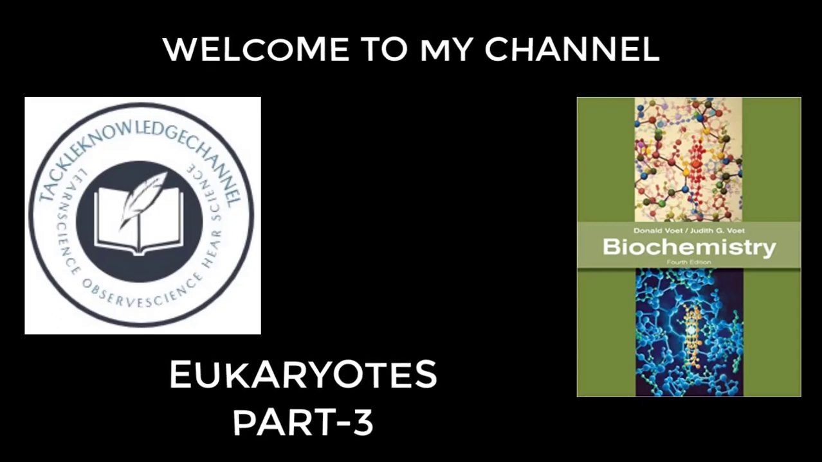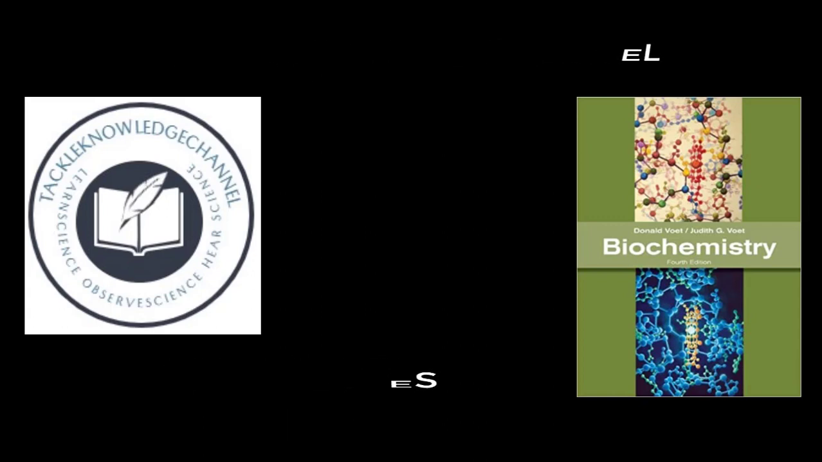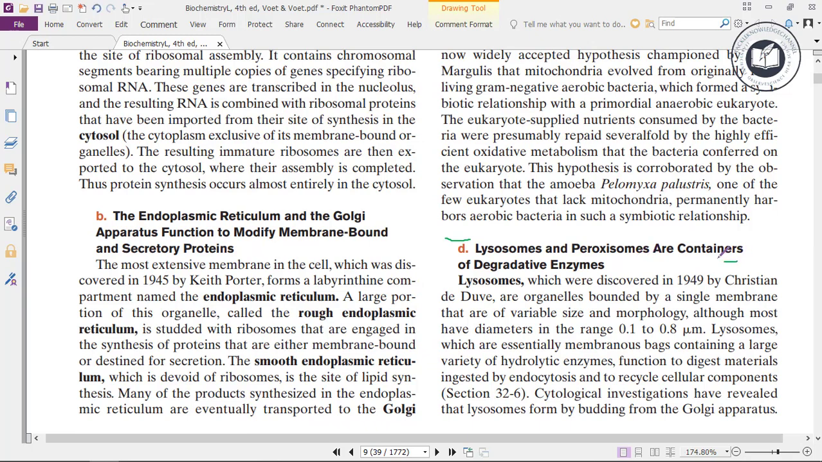So today let's start with the class, continuation of the eukaryotes. Lysosomes and peroxisomes are containers of degradative enzymes. So from here we will be seeing in this class. Lysosomes, which were discovered in 1949 by Christian de Duve, are organelles bounded by a single membrane that are of variable size and morphology, although most have diameters in the range 0.1 to 0.8 micrometers.